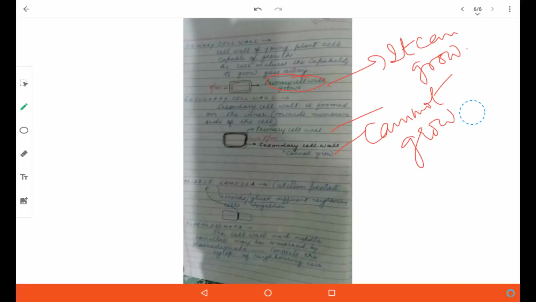Now there is another term called middle lamella. This middle lamella is composed of calcium pectate. It confers the plant cell the ability to hold and glue different neighboring cells together. In absence of middle lamella, the cells cannot glue to the neighboring cells. Okay, this is all about the cell wall.